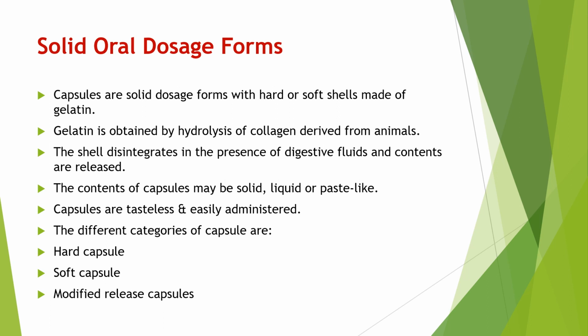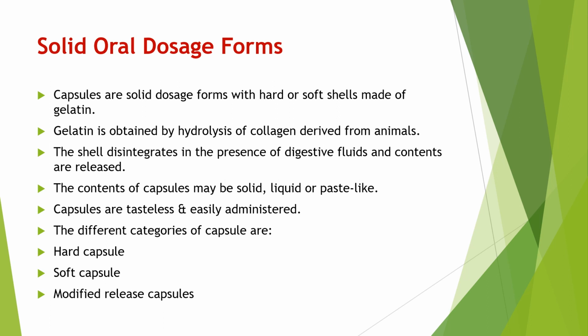This gelatin is obtained by hydrolysis of collagen, which is derived from animals. The shell disintegrates in presence of digestive fluid in the stomach and contents are released.